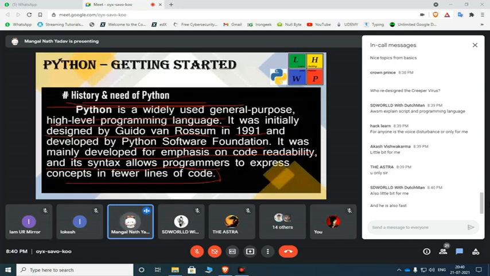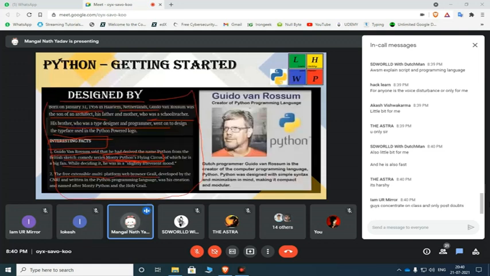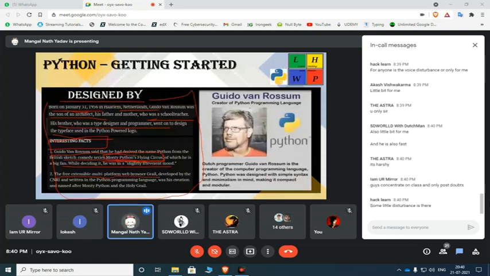The free and stable multi-platform web browser Grail, developed by CNRI and written in the Python programming language. Was his creation named after Monty Python and the Holy Grail? I will give you, you can read that also.